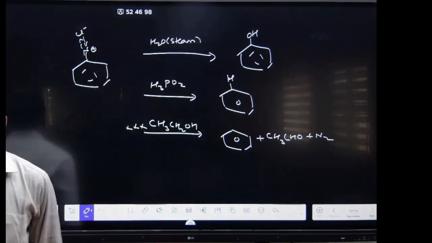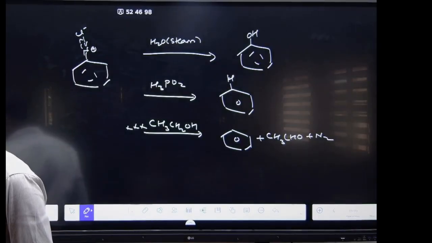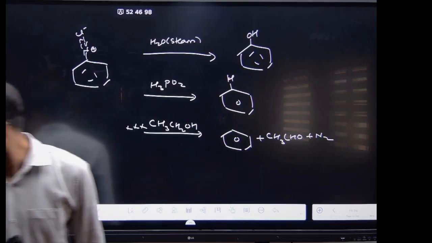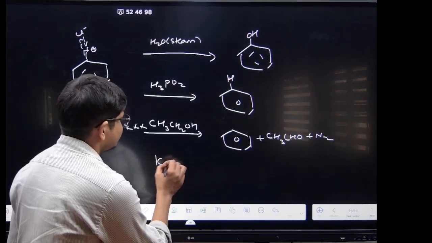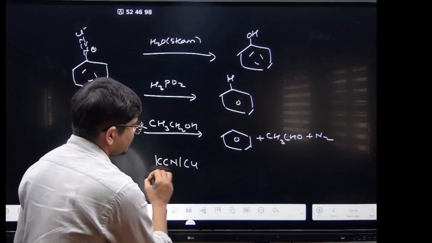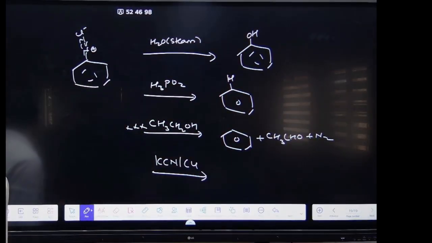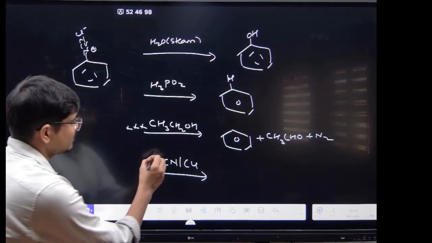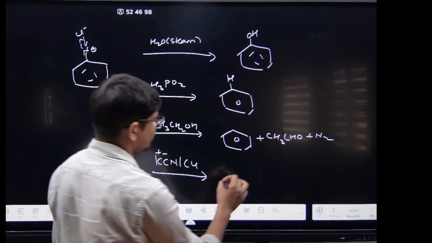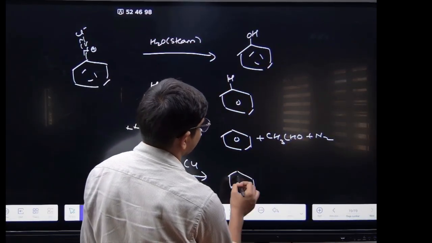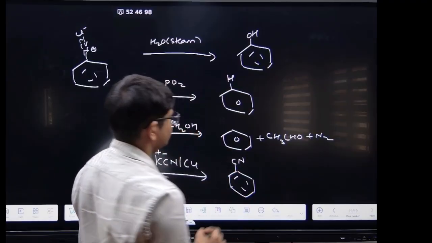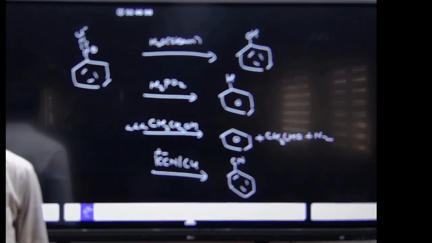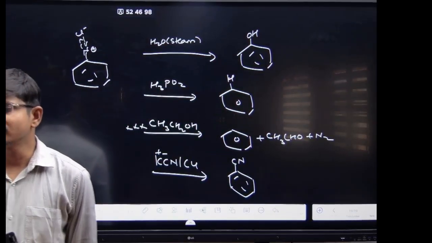In case of CH3CH2OH, this compound is formed. And if you are using KCN and Cu, what will form? CN will attack here, K plus and CN minus, so it will form this compound. Got it?